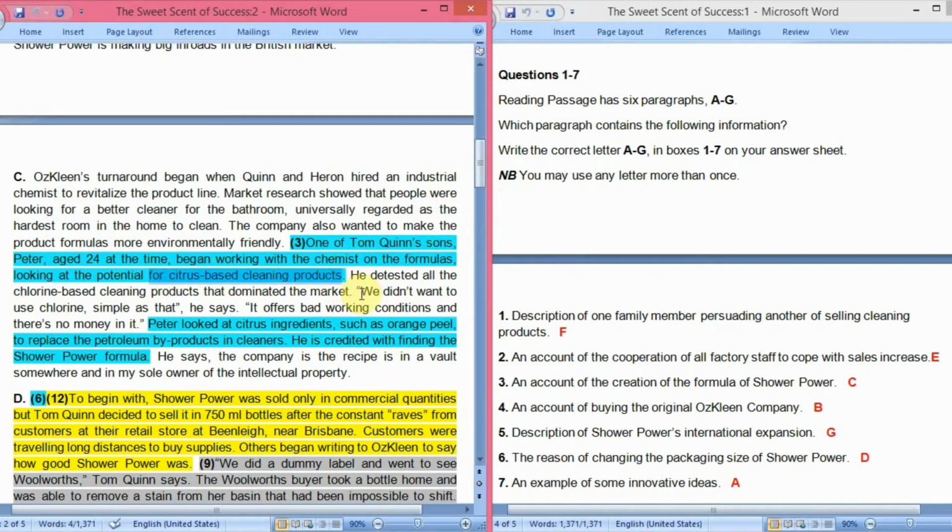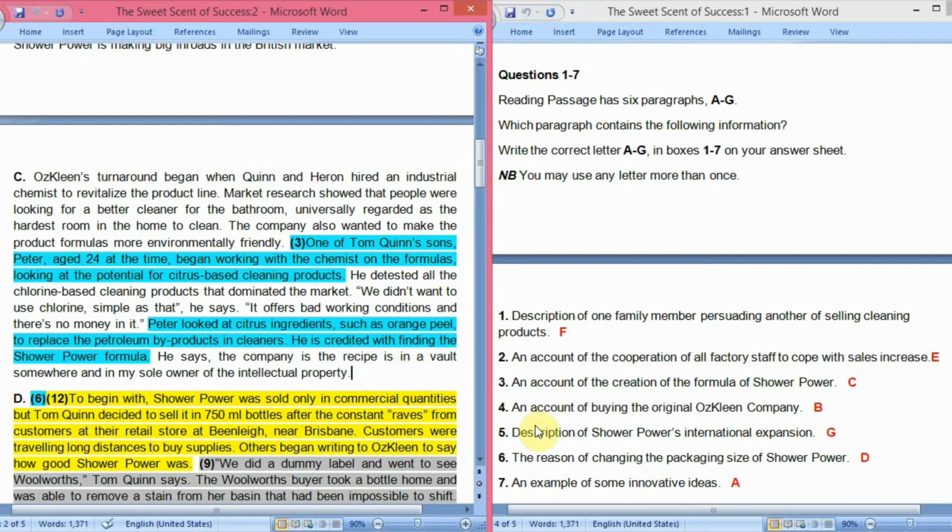He was particularly looking at the formulas of citrus based cleaning products, and after 2 lines it is written that Peter looked at citrus ingredients such as orange peel to replace the petroleum byproducts in cleaners. He is credited with finding the Shower Power formula. So when he looked into citrus ingredients such as orange peel, which can replace the ingredients in cleaners, that is how the Shower Power formula was created by Peter Quinn. This is written in C paragraph. That is why the answer is C.